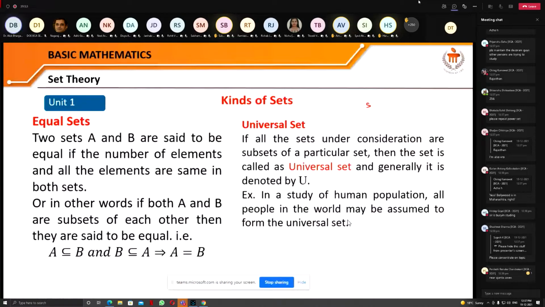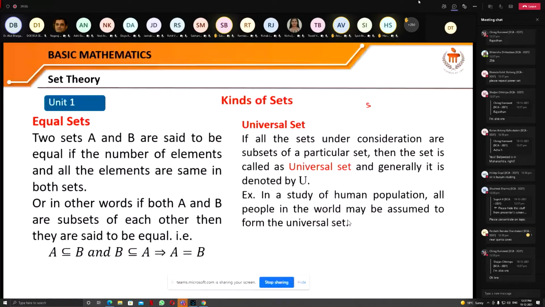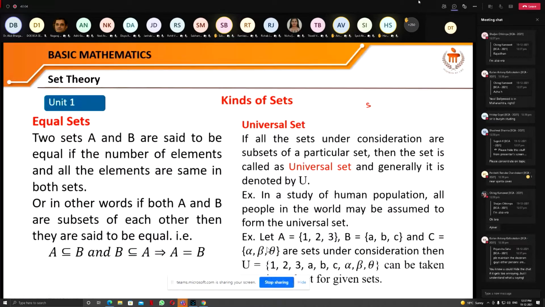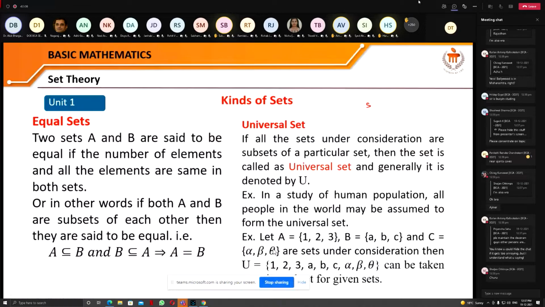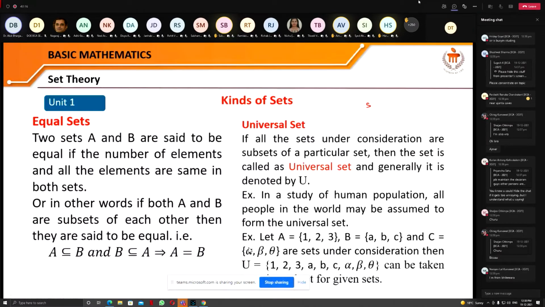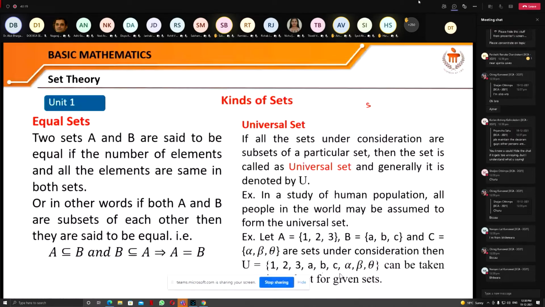Or if we are taking these sets under consideration, A, B, and also another set C, having the elements 1, 2, 3, A, B, C, and alpha, beta, theta, then the set which includes all these sets can be considered the universal set. So you can see that U, the set {1, 2, 3, A, B, C, alpha, beta, theta}, can be considered the universal set.